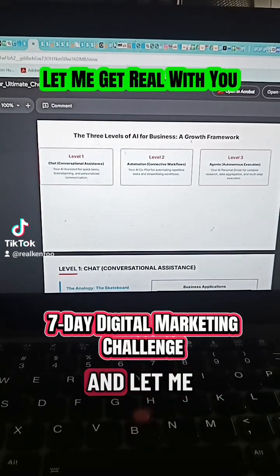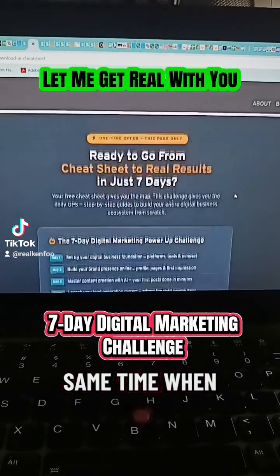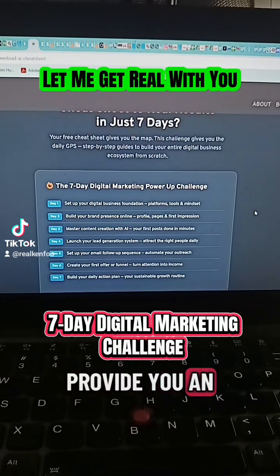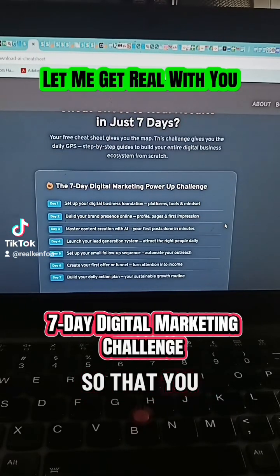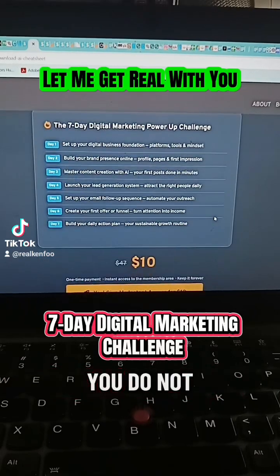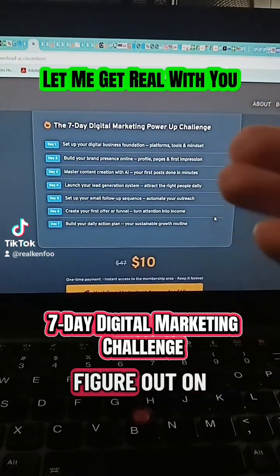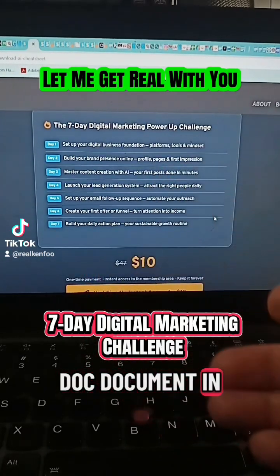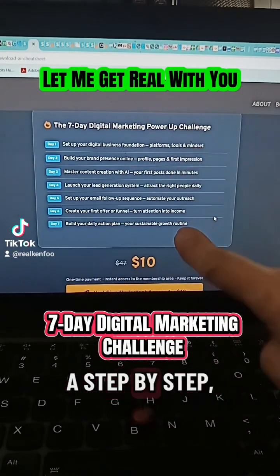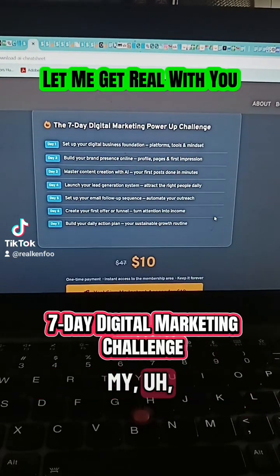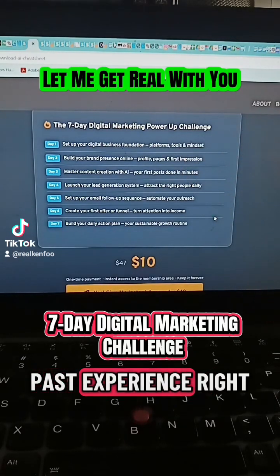Let me revert back, and at the same time, when you are on this page, I'm going to provide you an offer so that you will be doing this with guidance once you have the blueprint. You do not need to figure it out on your own, especially for the beginners. Even if you have that document in front of you, you don't know what to do. So I have a step-by-step 7 days challenge put together for you. The idea came from me and the AI helped me to build it, because of my past experience in this area.